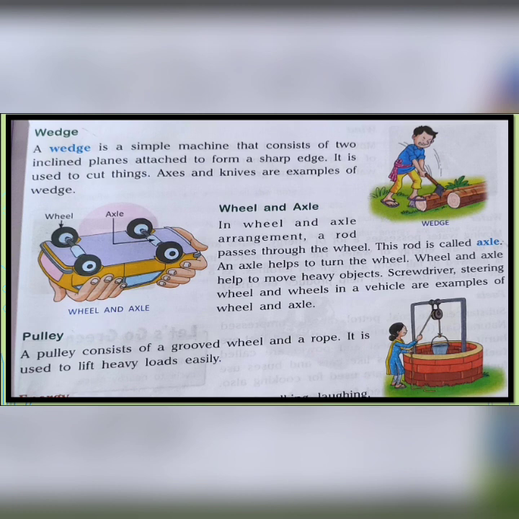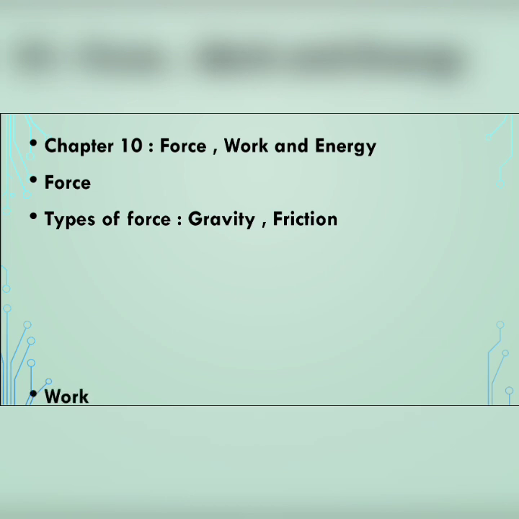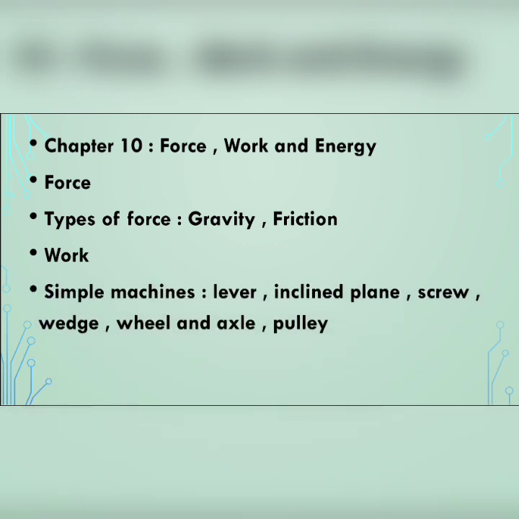And with this we are going to conclude today's class. Let us recall what we discussed today. Today we started a new chapter, chapter number 10, force, work and energy. There we discussed about force, the types of force, gravity and friction. After that we discussed about work, when work is done. Next we discussed about the simple machines: lever, inclined plane, screw, wedge, wheel and axle, and also pulley.